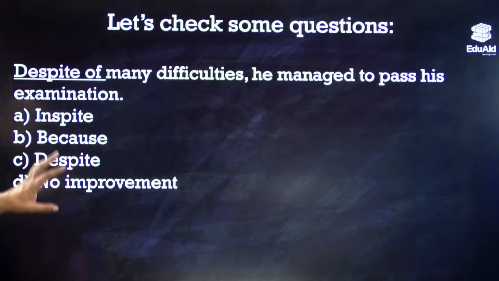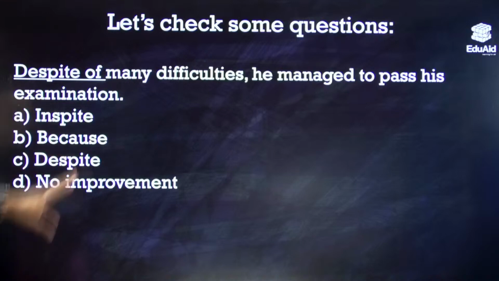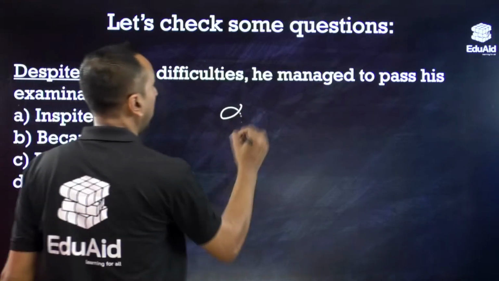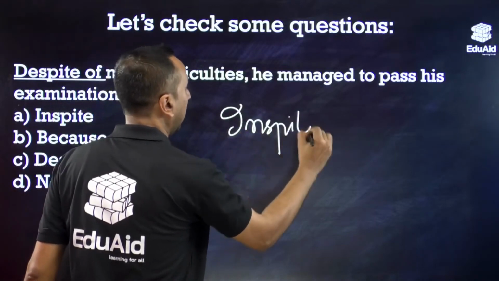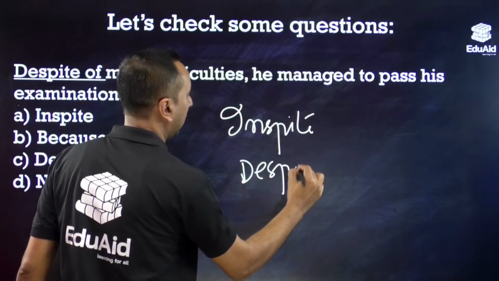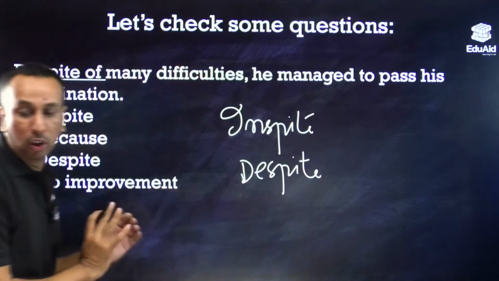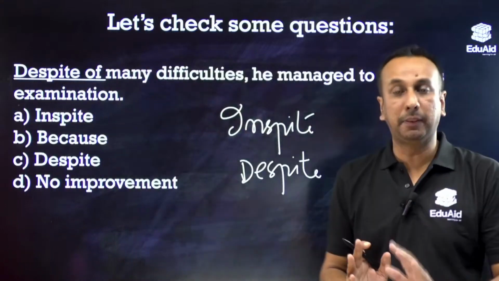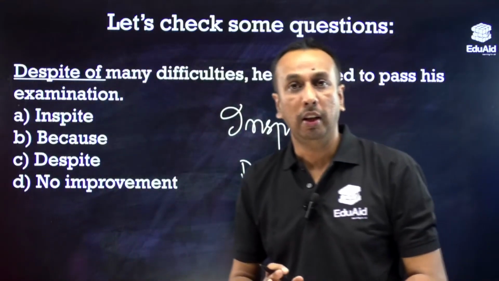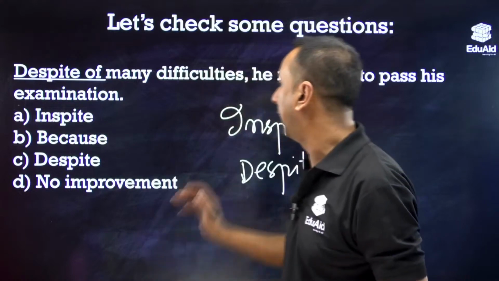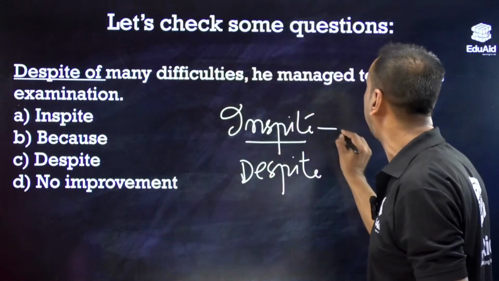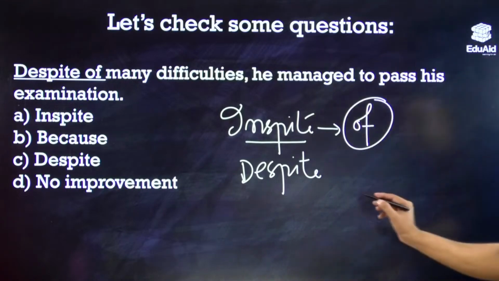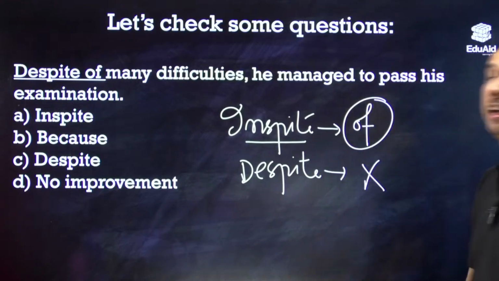So the confusion lies between in spite and despite. Now I'll tell you what the difference between the two is. Meaning wise, both mean the same. The difference lies in the fact that in spite is always followed by a preposition, which is of, but despite does not take any preposition.